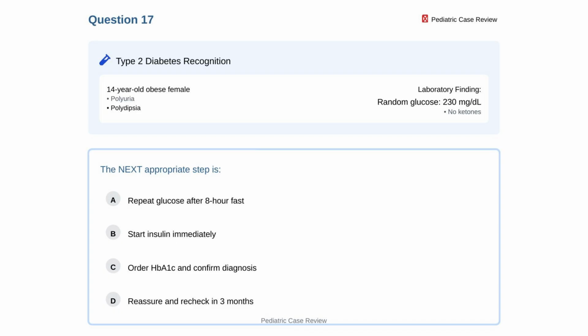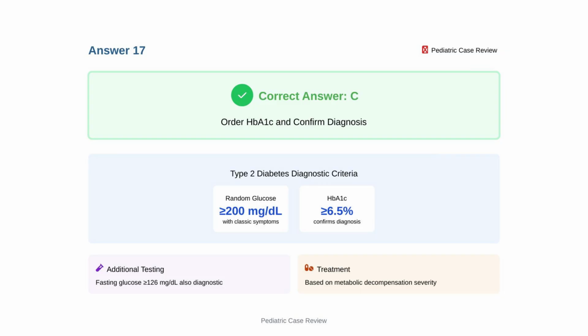Option A, repeat glucose after an 8-hour fast. Option B, start insulin immediately. Option C, order hemoglobin A1C and confirm diagnosis. Option D, reassure and recheck in 3 months. The correct answer is C, order hemoglobin A1C and confirm diagnosis.